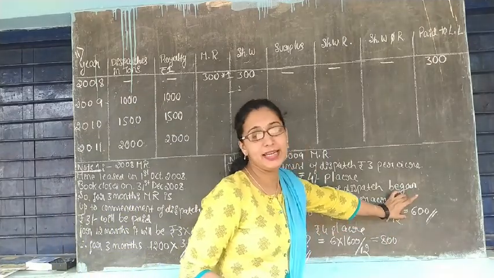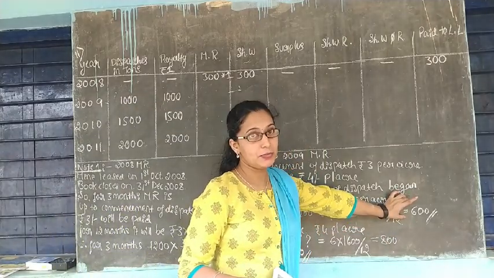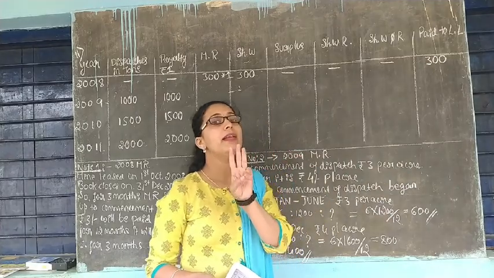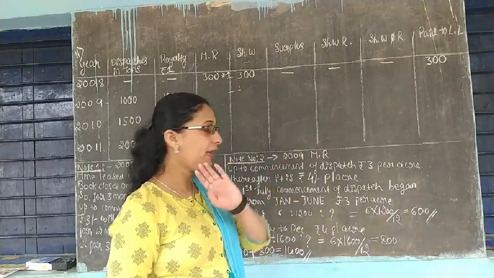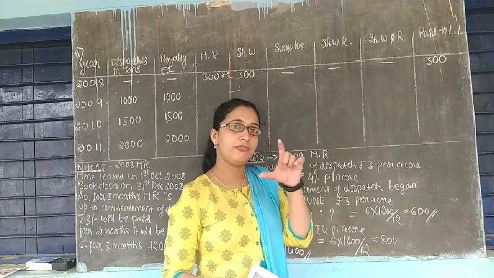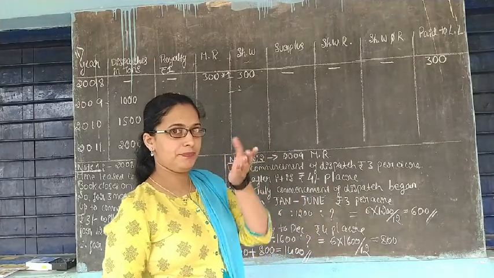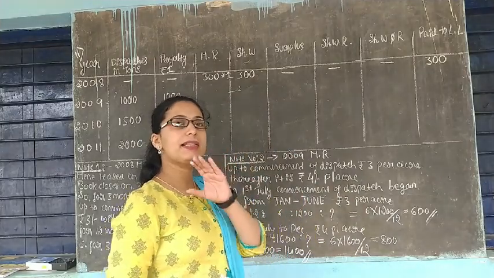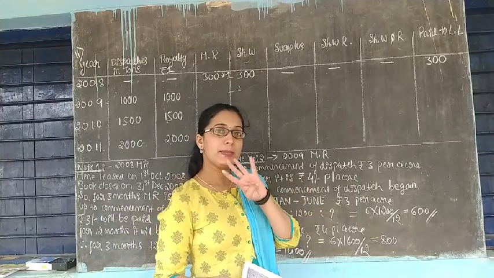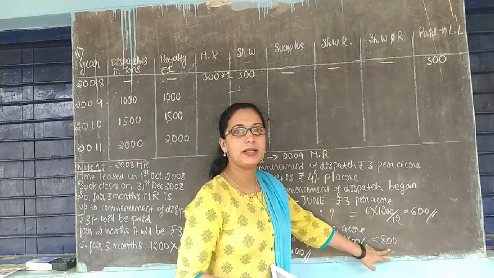In the first half of the year you have to pay 600 rupees because only 3 rupees per acre is payable, and in the next half of the year, the next 6 months, you are going to pay 4 rupees per acre. That will be 800 rupees.